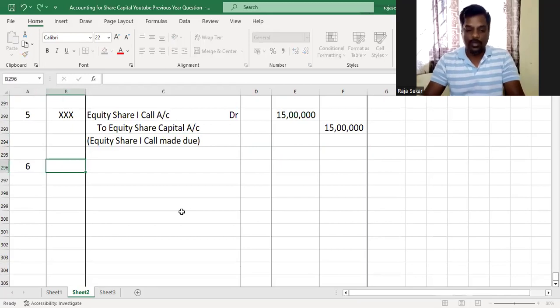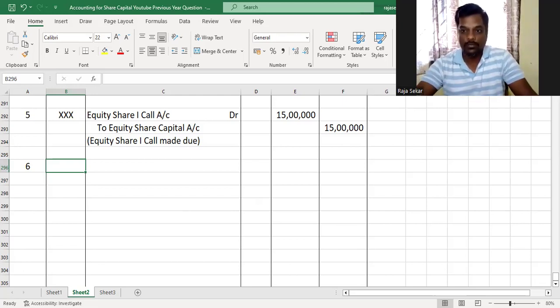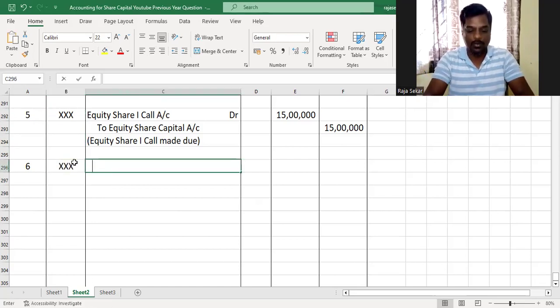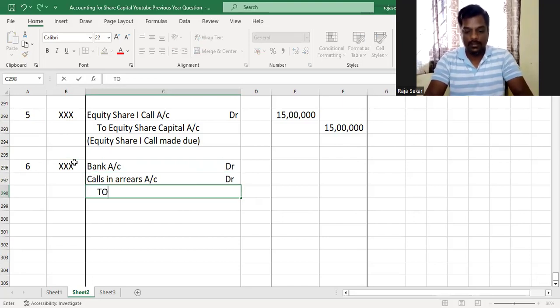And now we got to receive the first call money, but there is a problem there as well. Ashok has already not paid allotment, so obviously he will not have paid first call money. Apart from Ashok, there is another shareholder called Mohan who also did not pay the first call money. So we'll have to do the working note for Mohan also. So there will be calls in arrears. That is something that we know for sure. So we'll just write the journal entry first and then fill in the amounts. And the bank account will be debited because we are receiving first call money. As some shareholders have defaulted, there will be calls in arrears and that is also debited. And equity share first call will be credited.